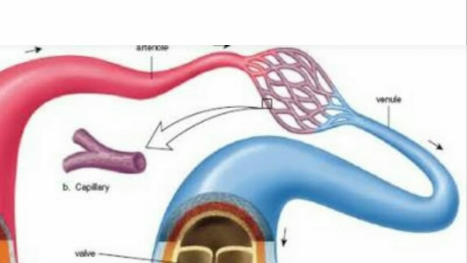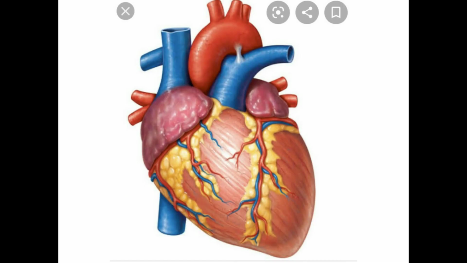Capillaries. Capillaries are thin tubes that connect the arteries to the veins. They are so thin that it is through their walls that the actual exchange of food, gases, water, and different materials between the blood and the different organs of the body takes place. Arteries carry blood away from the heart, while veins carry blood towards the heart.